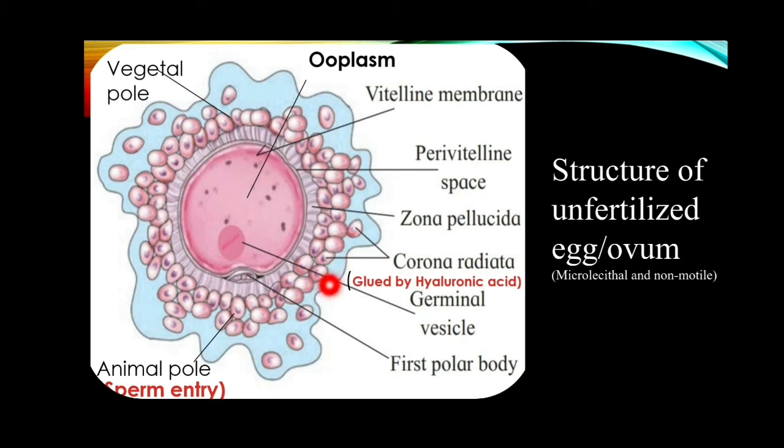These are attached together, combined together by a chemical, that is our hyaluronic acid. So this is the structure of our ovum, and this egg or the ovum has a polarity. One end where the sperm is going to enter inside this cytoplasm, that end is called the animal pole, that is near the nucleus where the germinal vesicle or the future pronucleus is present. That end is called our animal pole, and the opposite pole is called our vegetal pole.